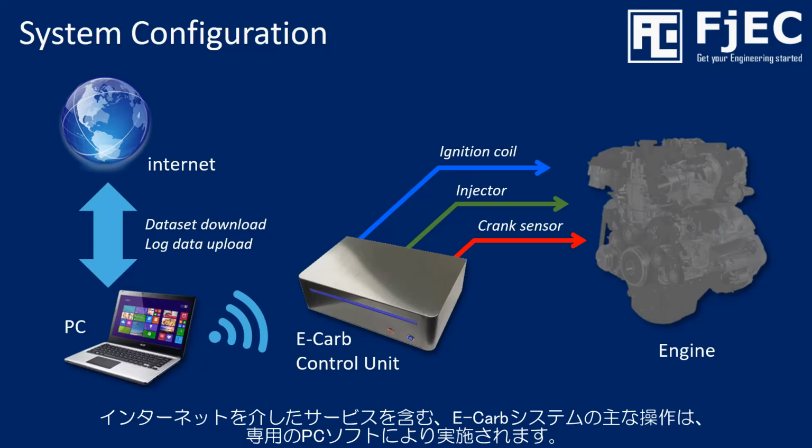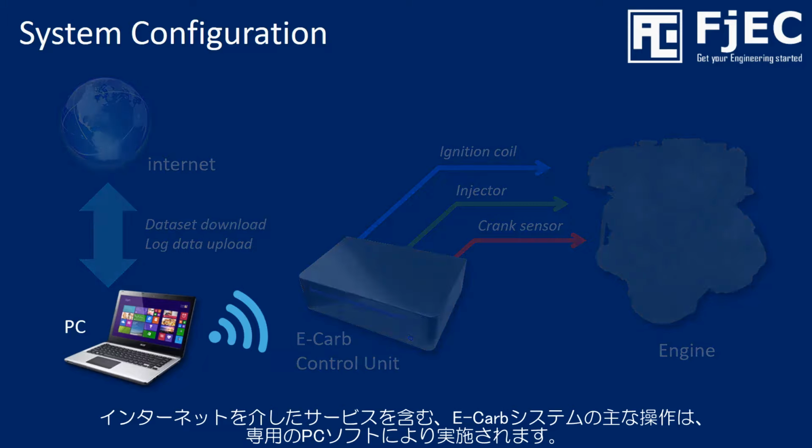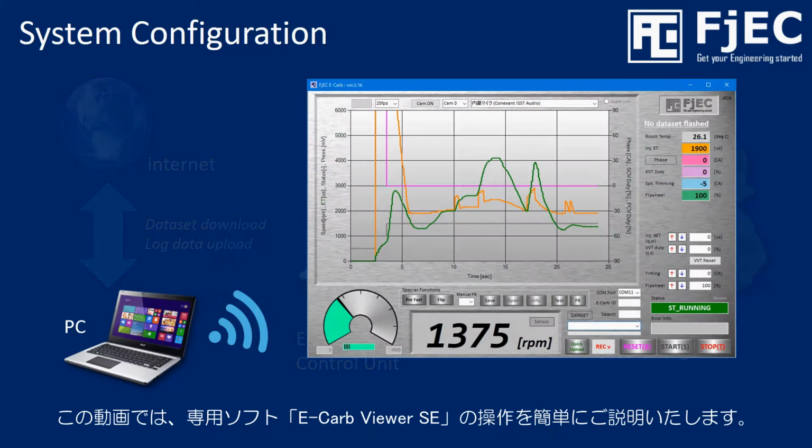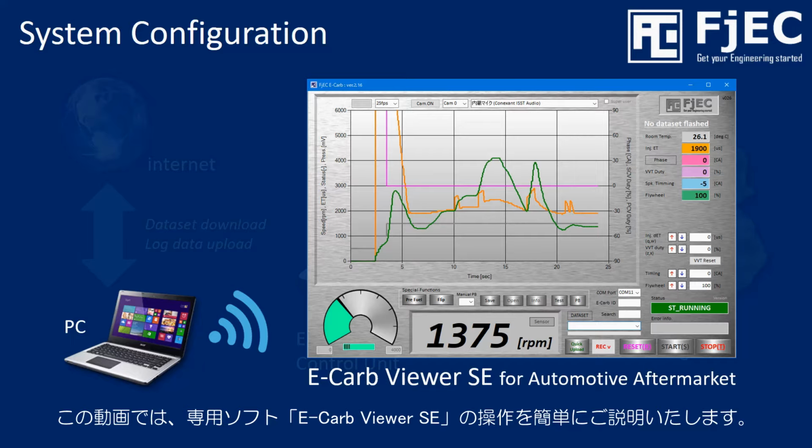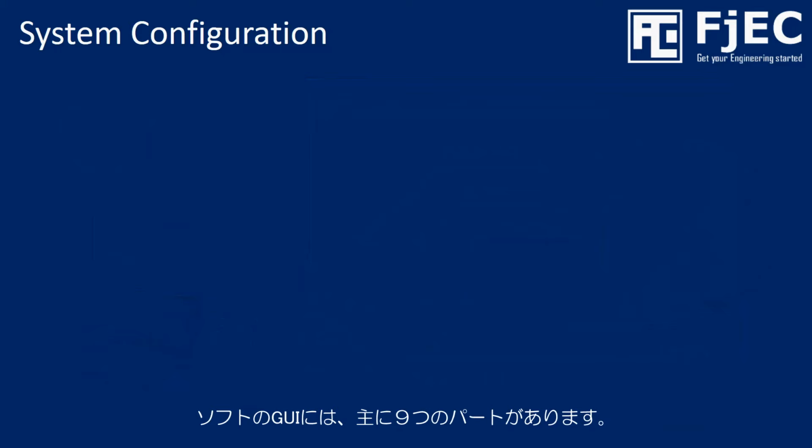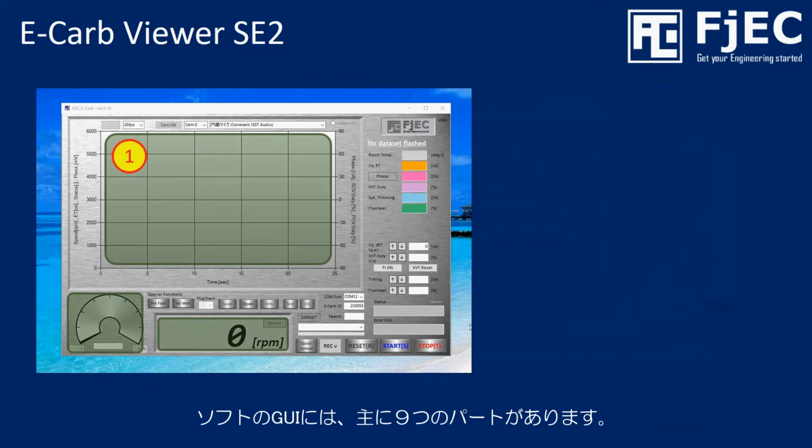In the E-Carb system, that includes internet service, all major operation is executed via PC software. In this movie, an overview of the dedicated software, E-Carb Viewer SE, is briefly described. The software GUI has mainly 9 parts.